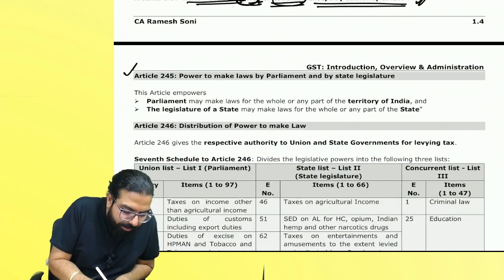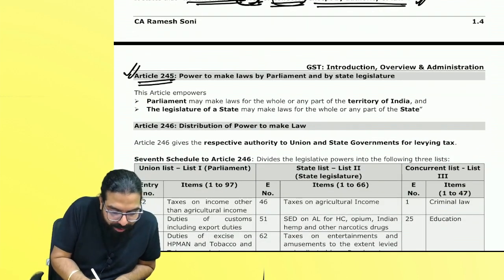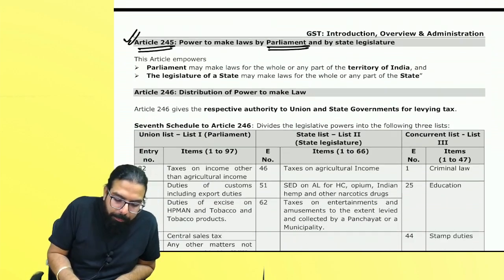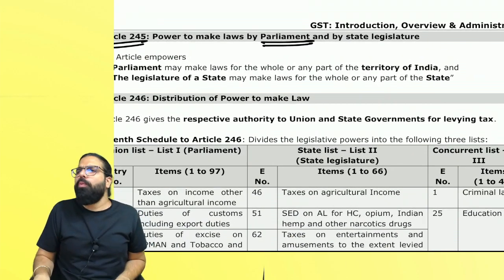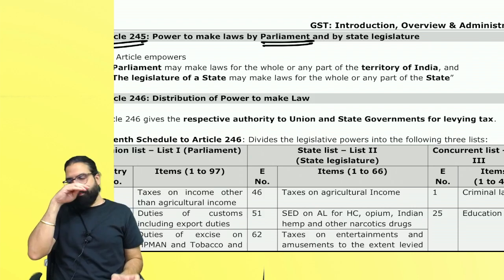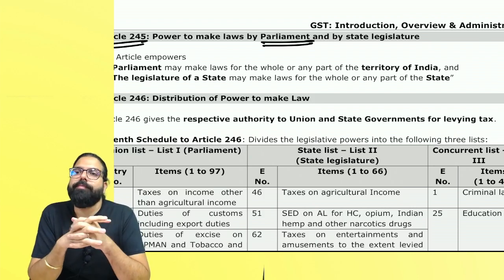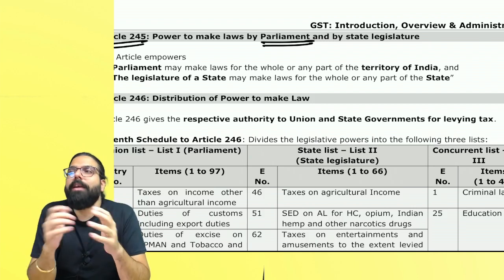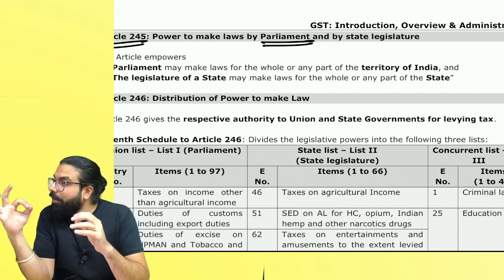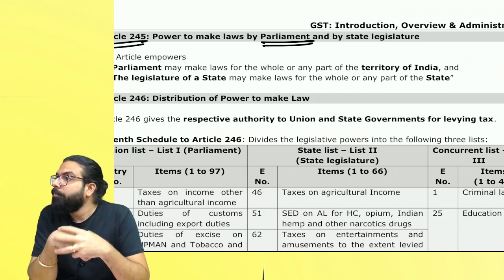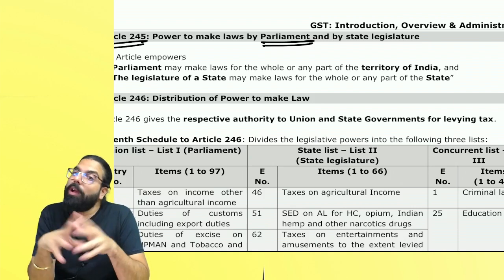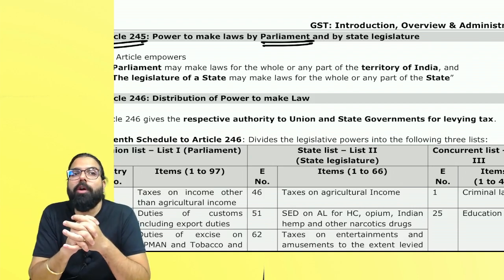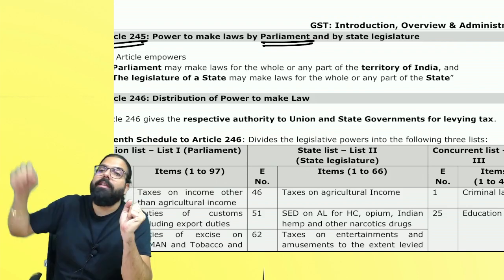The next one over here is Article 245, power to make law. People tell me one thing. What is Parliament? Parliament is the Lok Sabha and Rajya Sabha. One is the central government. One is the Parliament. What is the central government? The central government is the government at the center.